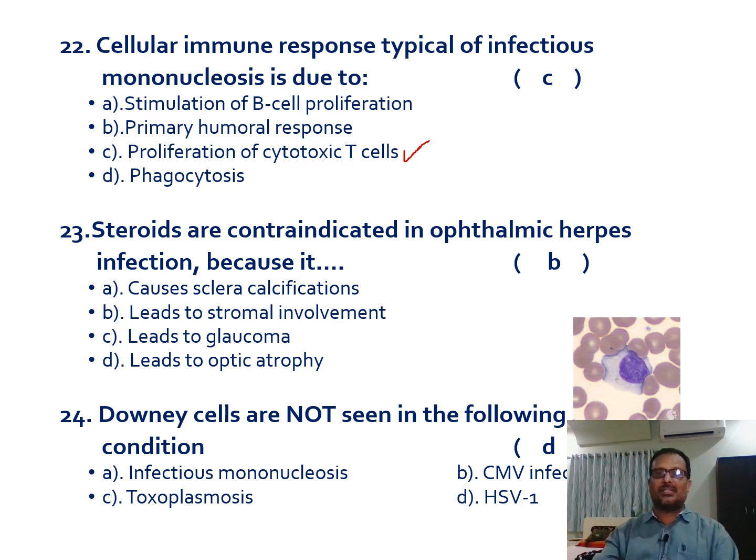So here you can see this is the Downey's cell. This one is a Downey's cell, this big lymphocyte which is surrounded by many RBCs. It is typical of viral infection by Epstein-Barr virus, cytomegalovirus, and toxoplasmosis, but not herpes simplex virus 1. So that's the reason why that would be the option for this question.